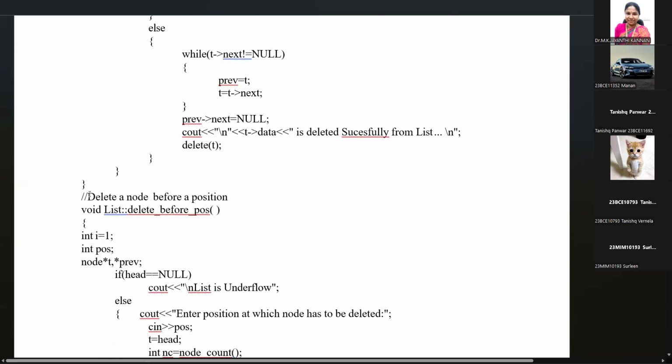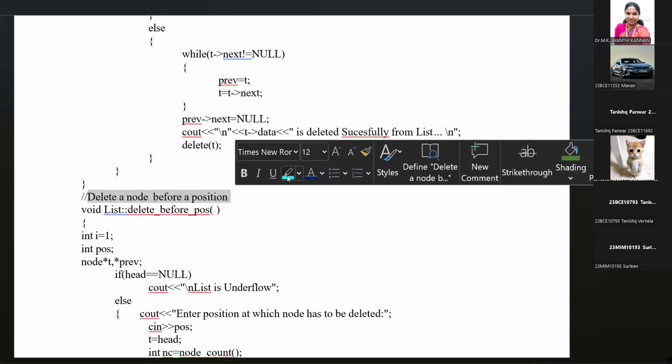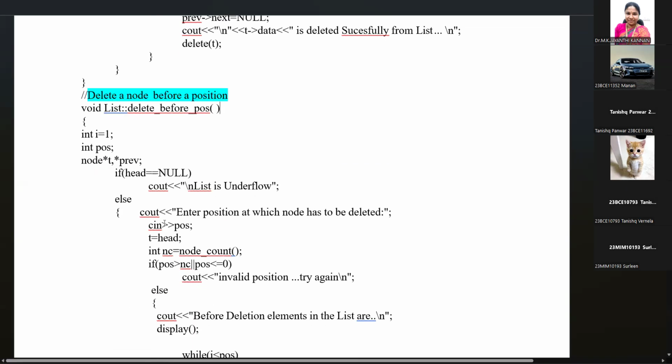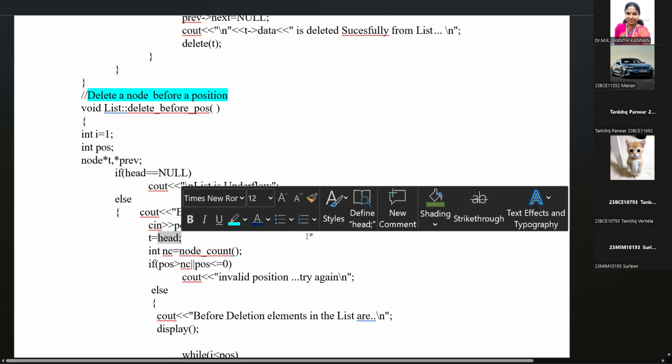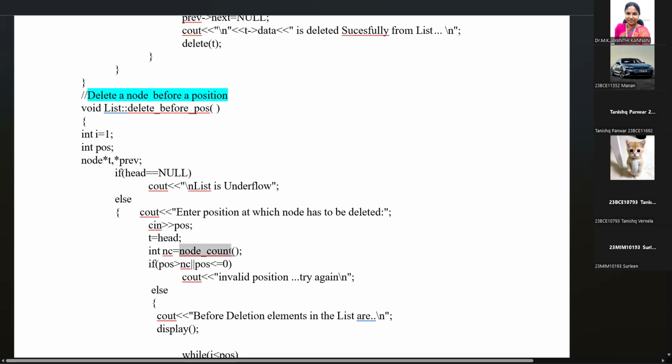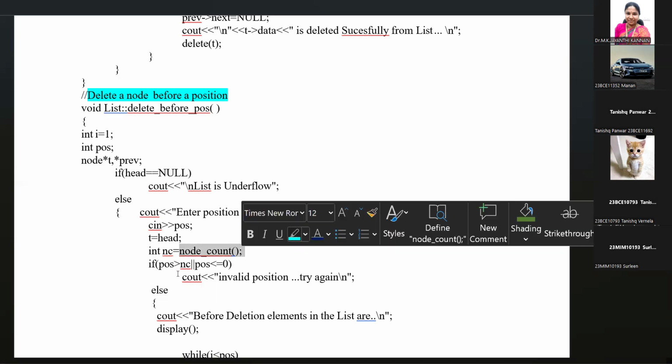The same way we can delete a node before the particular position. So we'll get the position value, enter the position and take the header address and get the node count. So we are using a local variable int nc, number of node counts. Then we are calling the node count function. Through the node count function, we are getting the number of nodes in the linked list.